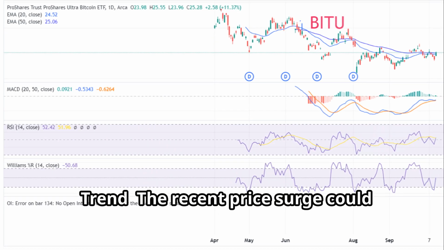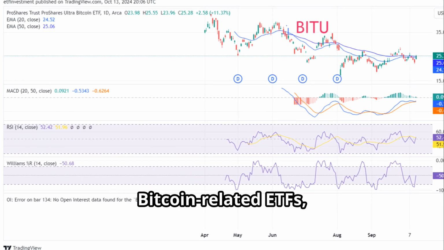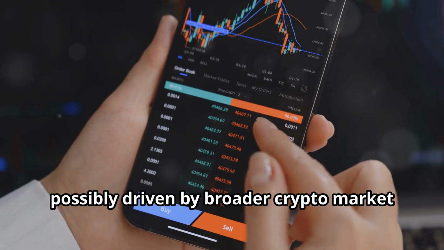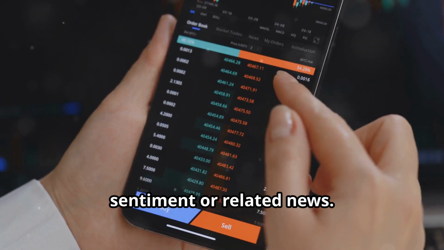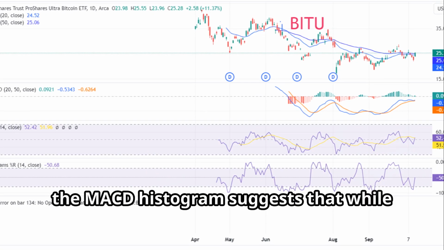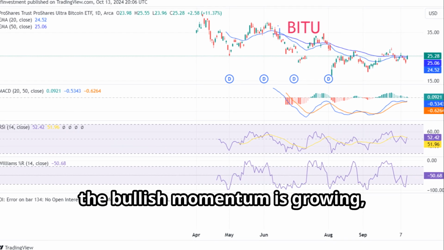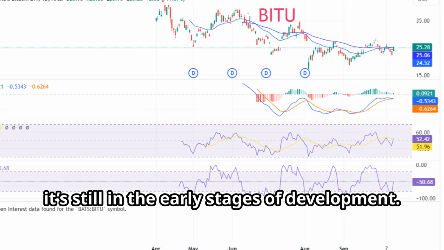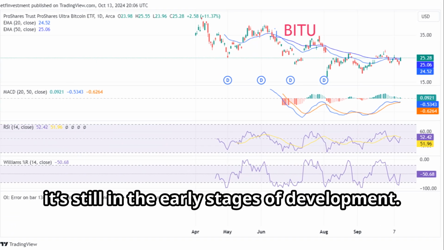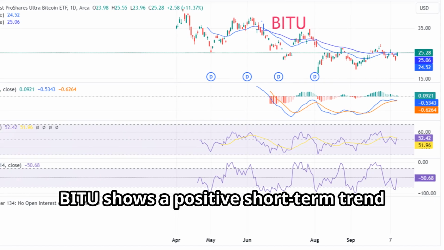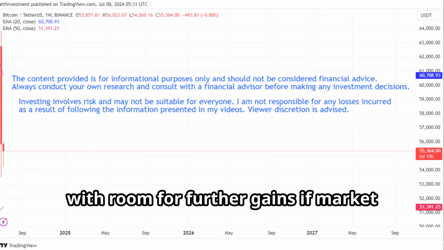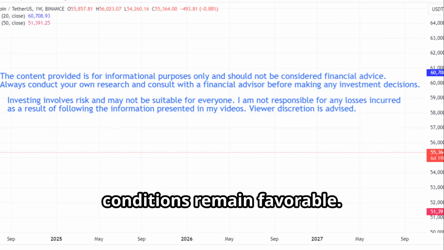Trend. The recent price surge could indicate growing interest in Bitcoin-related ETFs, possibly driven by broader crypto market sentiment or related news. However, the MACD histogram suggests that while the bullish momentum is growing, it's still in the early stages of development. Overall, BITU shows a positive short-term trend with room for further gains if market conditions remain favorable.